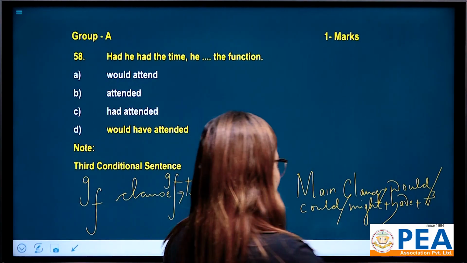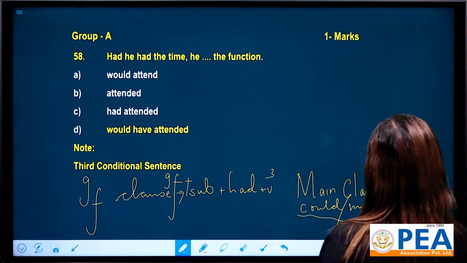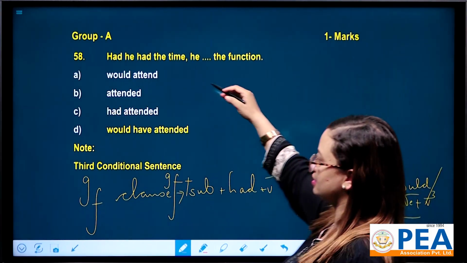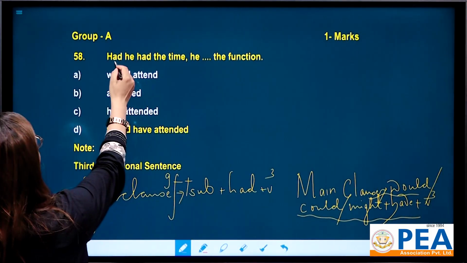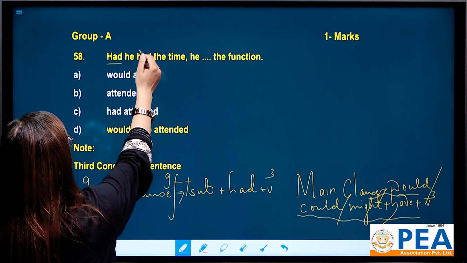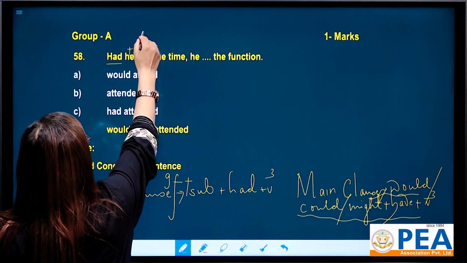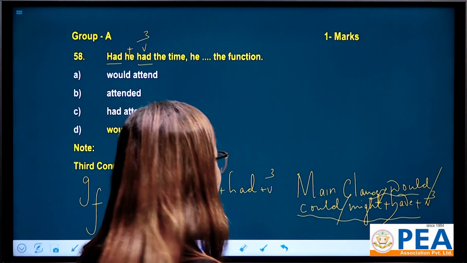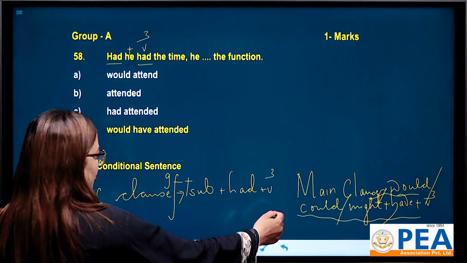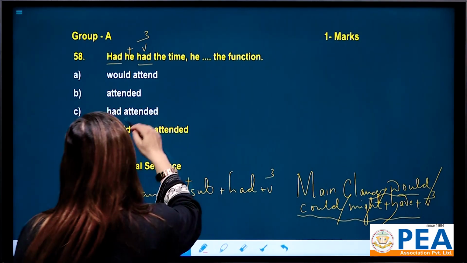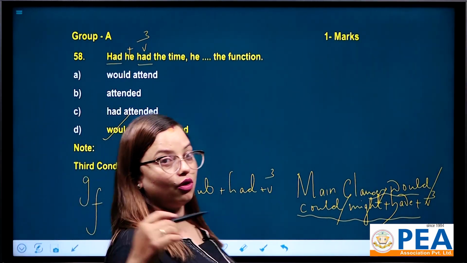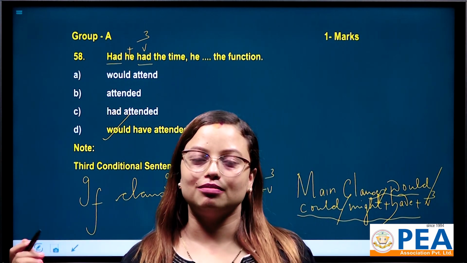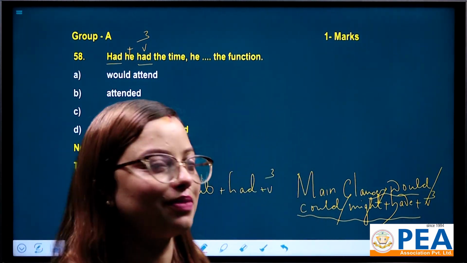Okay, so this is the perfect form of verb you have to carry here. Look at here, had he had. This had is verb 3, so this is from a third conditional sentence, right? Let's have from would, could, might. There is would. Would, could, might are all modal verbs, and a modal verb should be followed by verb 1.